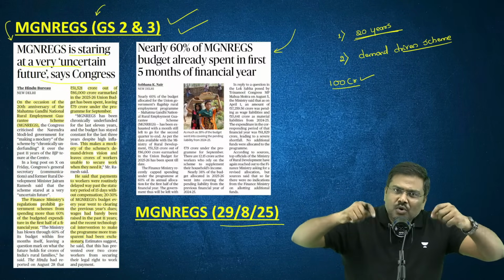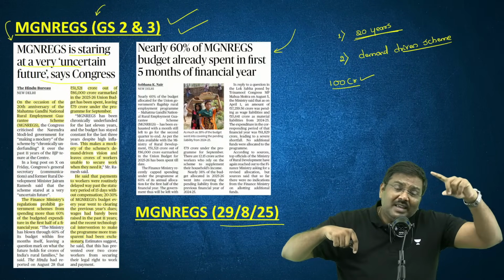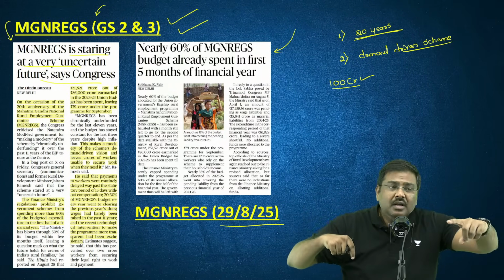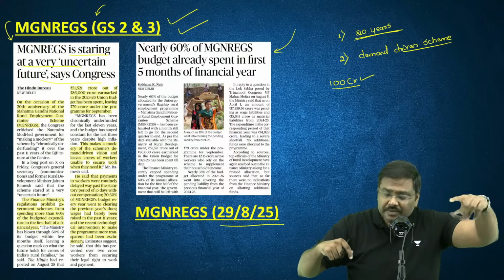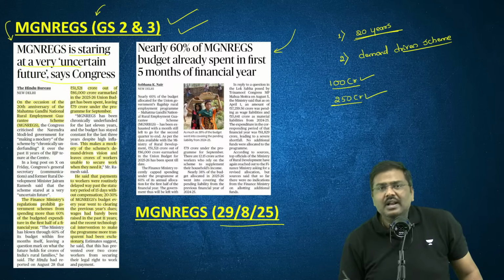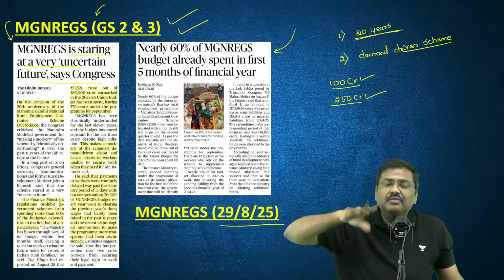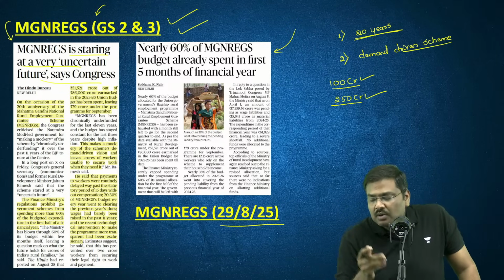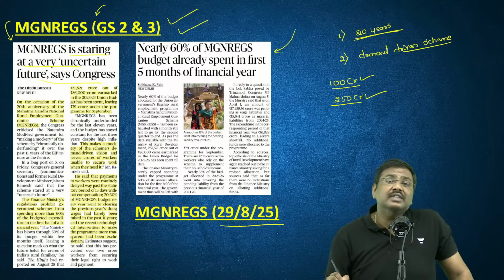They will demand more jobs, more wage opportunities have to be provided. The expenditure will increase. It could even become 250 crore rupees. Government will have to provide for additional funding. This is basically the concept of a demand-driven scheme.